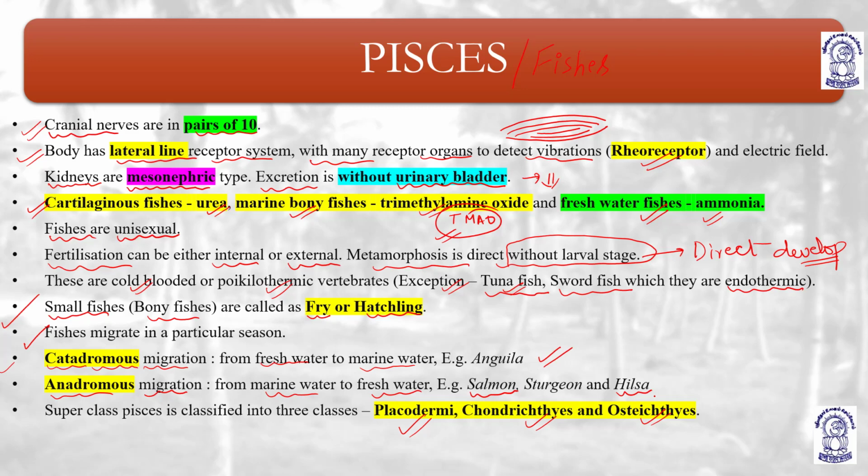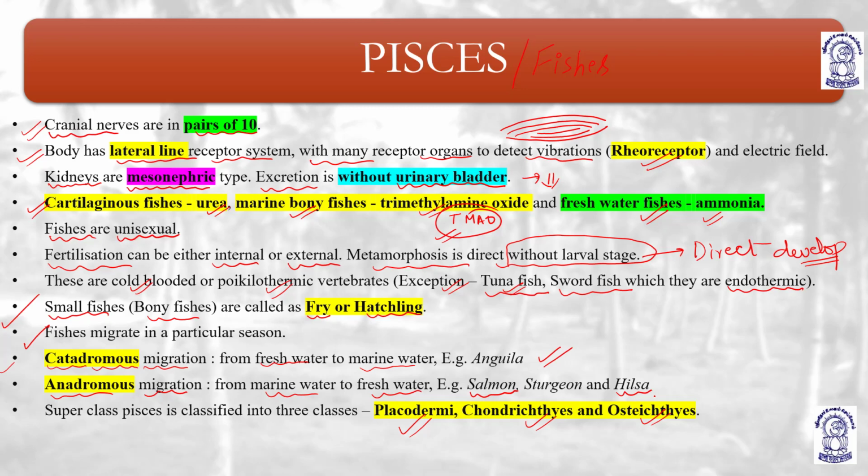Cartilaginous fishes excrete urea, freshwater fishes excrete ammonia, and marine bony fishes excrete trimethylamine oxide. Fishes are unisexual. Fertilization can be both internal and external, and metamorphosis is always direct. They are cold-blooded poikilothermals. Exceptions are tuna fish and swordfish, which are endothermic in nature.